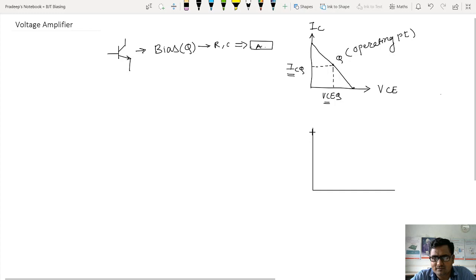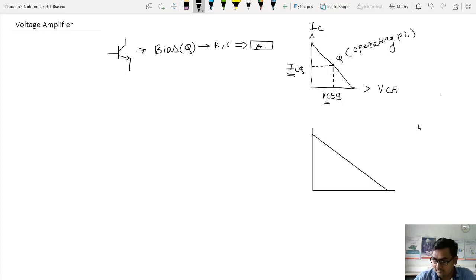After that, we will start with some basic configurations of a transistor also. Now look at this. This is the actual load line that I have drawn. On the x-axis, I have VCE, and this voltage is VCC. You know, the maximum collector to emitter voltage is VCC. On the y-axis, I have the collector current IC, and the maximum collector current will be VCC divided by RC.